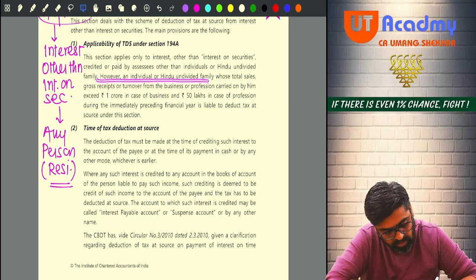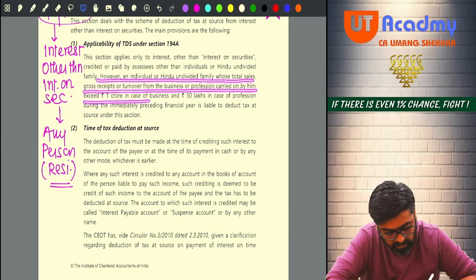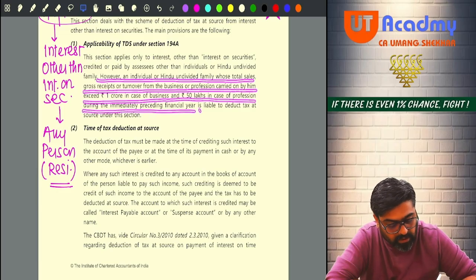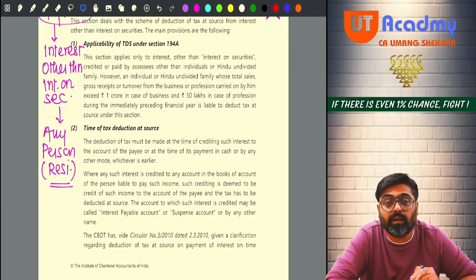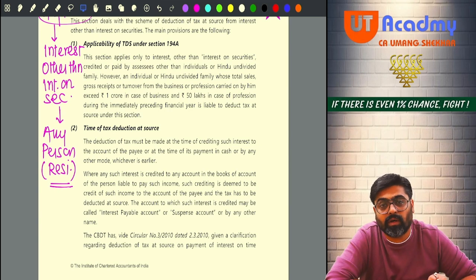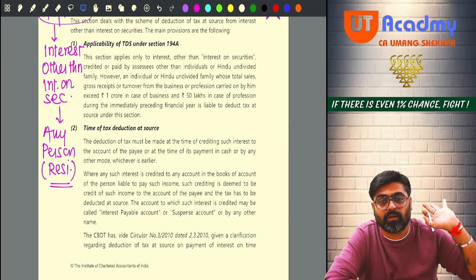However, an individual or HUF whose total sales, gross receipts or turnover from the business or profession carried on by him exceeds 1 crore in a business or 50 lakhs in case of a profession during the immediately preceding financial year is liable to deduct TDS. Meaning that if the business turnover last year was 1 crore or less, or the profession's gross receipts last year were 50 lakhs or less, then such individuals or HUFs will not be required to deduct this TDS this year.